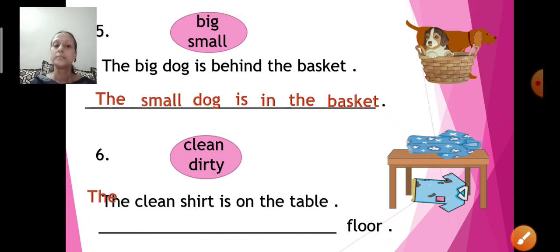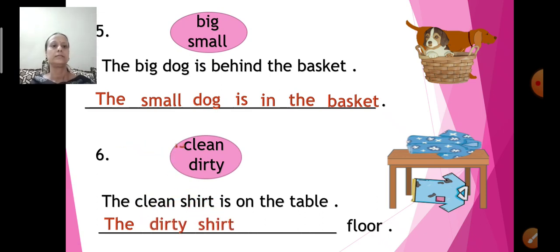Write the dirty shirt is on the floor. The dirty shirt is on the floor. So the clean shirt is on the table. The dirty shirt is on the floor. So opposite of clean is dirty.